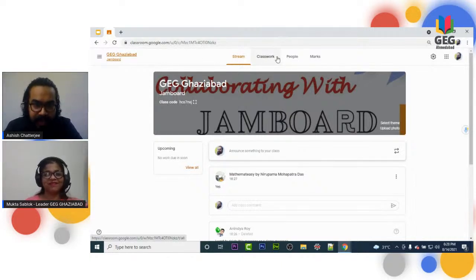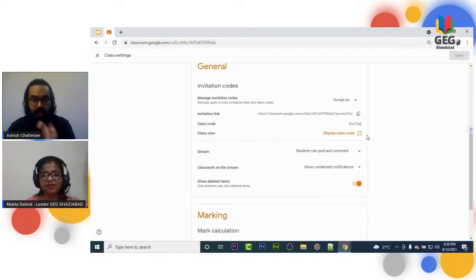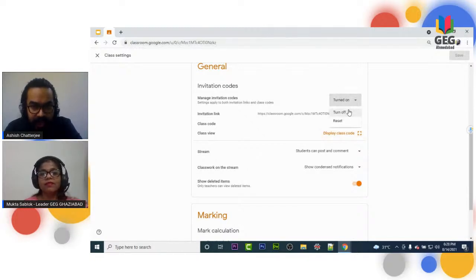Now let us move to the next section, which is another setting of our Google Classroom. What we have checked so far, those who have joined so far, I want to close now all the joining. So what I should do is simply click on this area, turn off. This means this particular invitation link which we have floated so far, we want to turn it off and no one will be able to join back.